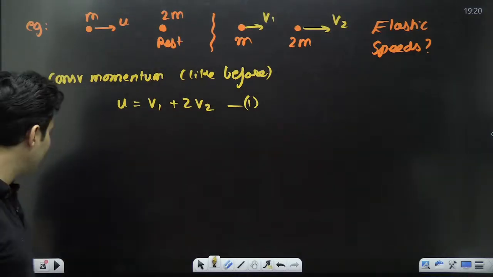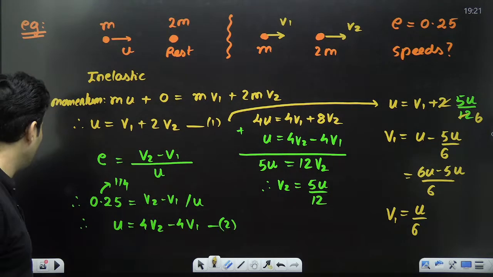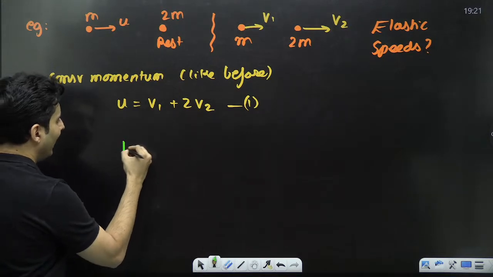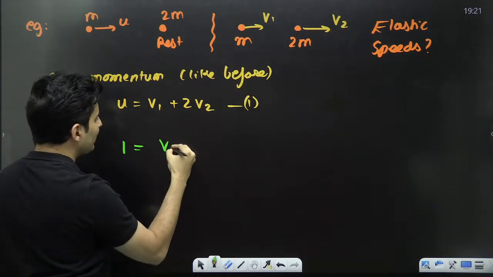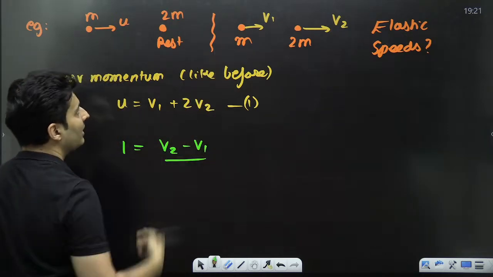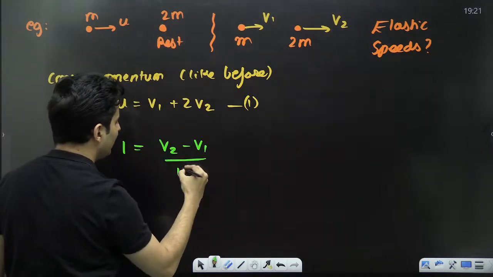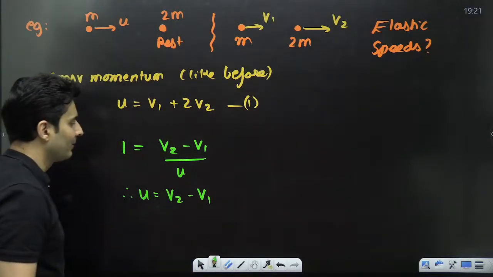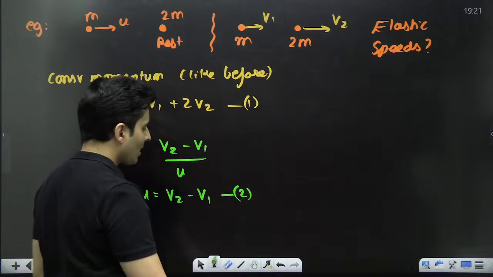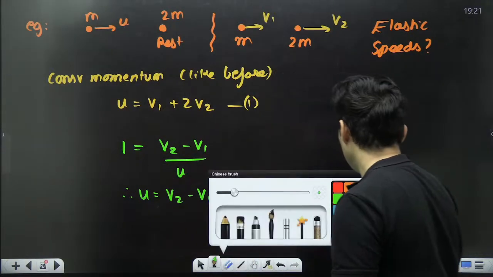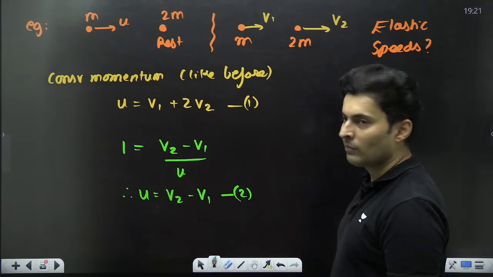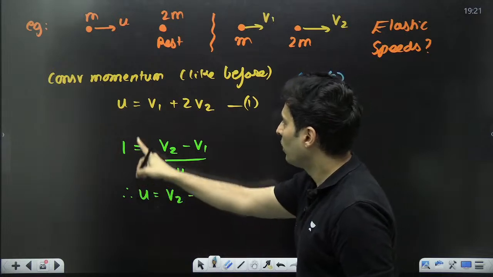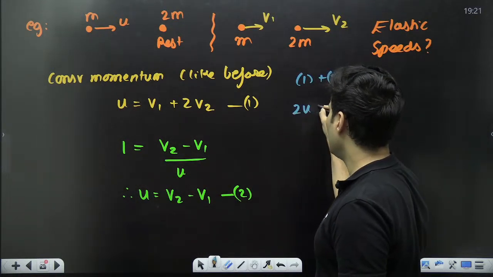But the only difference will be over here, this coefficient of restitution. So here you will say 1 is equal to relative speed of separation, v2 minus v1, upon relative speed of approach. How much is it? U. Take u on this side, so u will be nothing but v2 minus v1. This will be your second equation. You know what you will do next? Just add 1 and 2. First equation plus second equation. What will you have? U plus u is basically 2u.